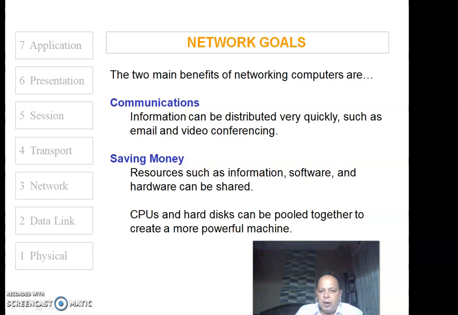For instance, you have a very expensive printer. Instead of everybody buying or procuring that printer, you can share that printer through networking. And for that matter, software like MATLAB and other expensive software can be shared by using the network. So in a way, this network saves you a lot of money, and all these resources are shared by using the network.